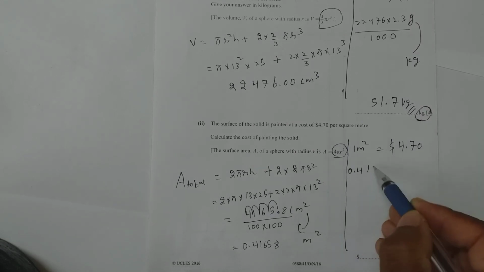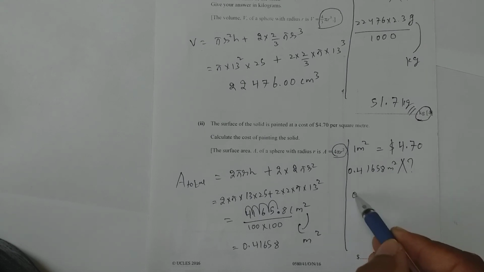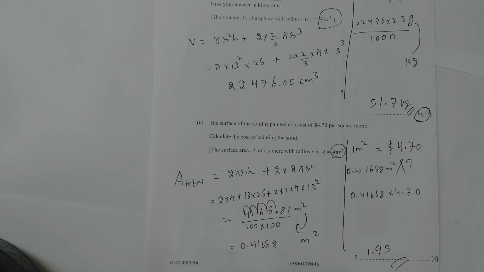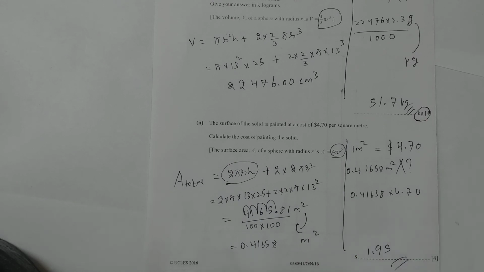So for 1 meter square this much cost. For 0.41658 meter square, what is the cost? 0.41658 into 4.70. So that is $1.95. Did you understand? If you are taking CSA, only the curved part, not the closed ends of the cylinder nor for the hemisphere.